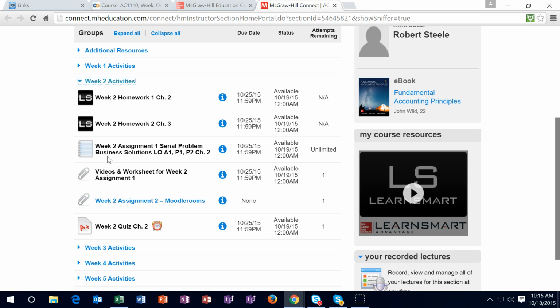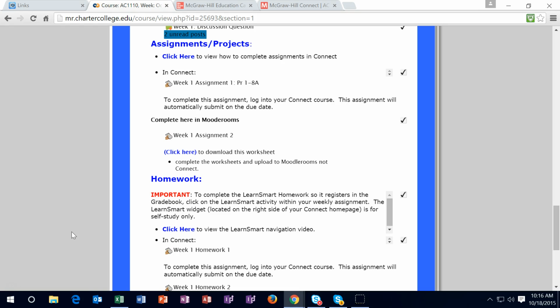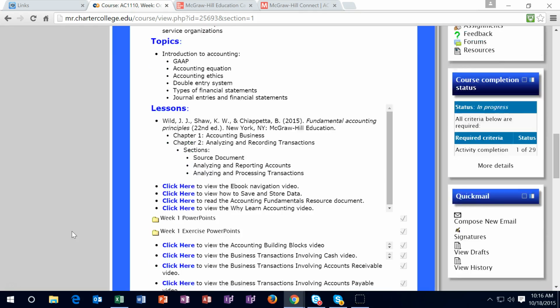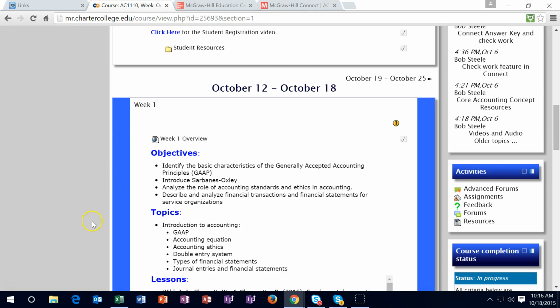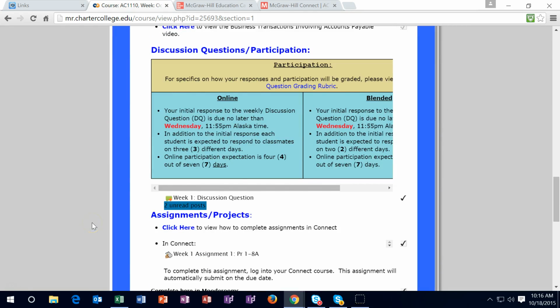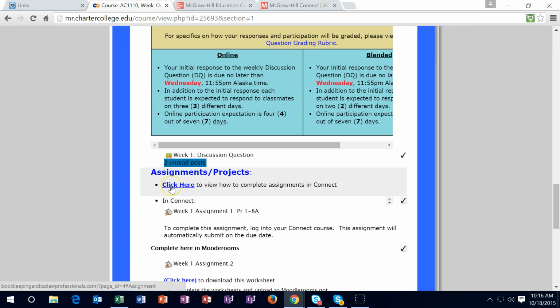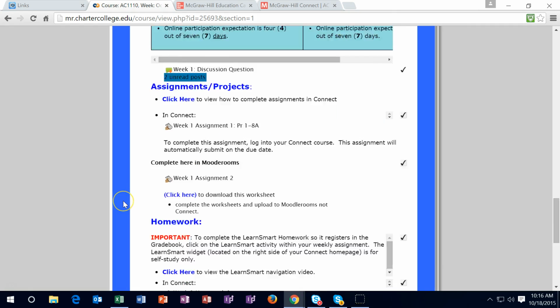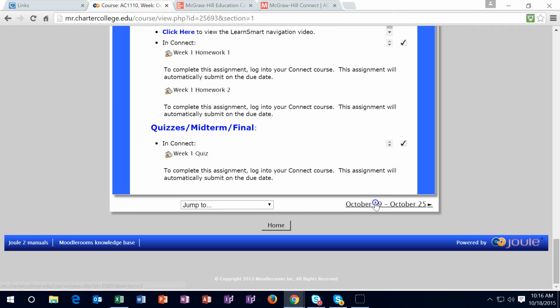In order to get more information on how to do that, if you go back up to the week 1 area, and then you scroll down to the assignments and you click here, this video will show you how to toggle back and forth and how to use that information to go from one sheet to the other. It's going to show you how to use Excel, and it's going to show you how to format it, and a lot of basically the answer will be in the formatting of the problem. So take advantage of that resource.